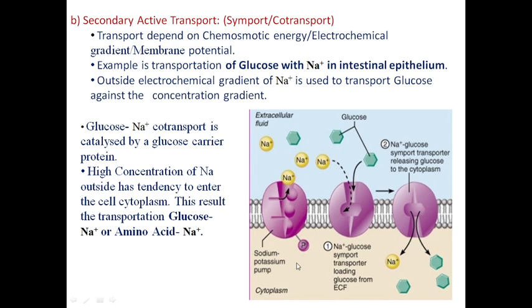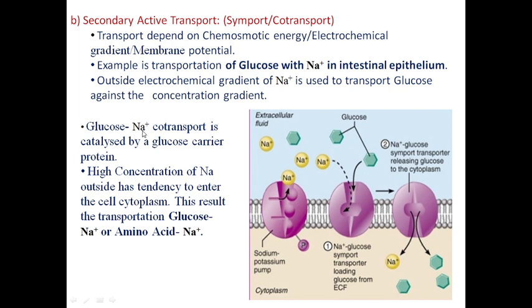This is called the chemiosmotic energy or electrochemical gradient. This phenomenon is called electrochemical gradient, and this electrochemical energy is used by the cell for the transportation of glucose along with the sodium to the inside.